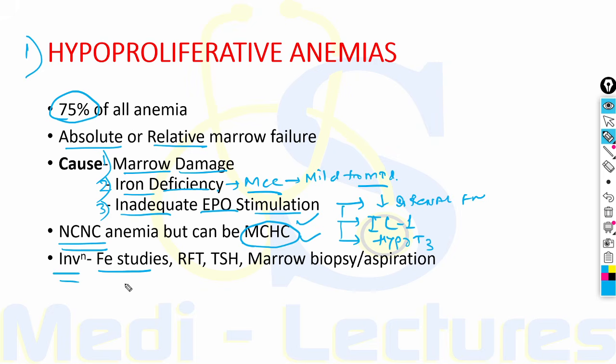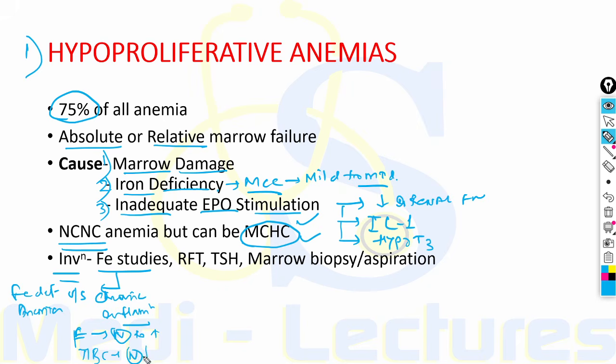Investigation required are iron studies. Iron studies can help us differentiate between iron deficiency anemia versus anemia due to chronic inflammation. There is a typical pattern of iron studies seen in chronic inflammation, with ferritin being normal to increased and total iron binding capacity being normal to decreased. Iron and transferrin, on the other hand, decrease. RFT can be done, TSH can be done to rule out hypothyroidism.